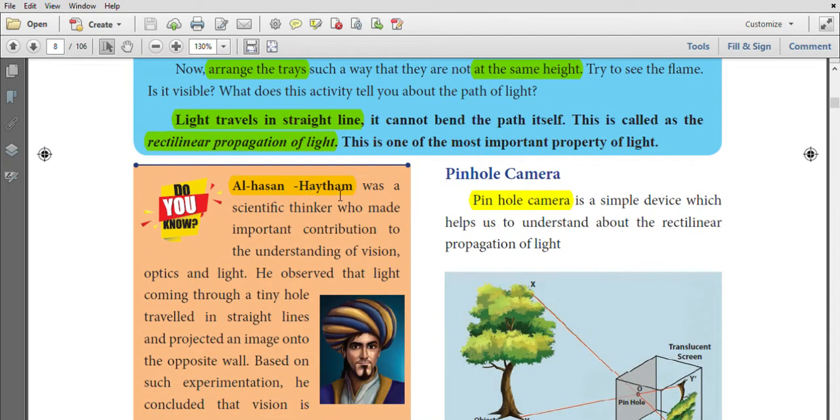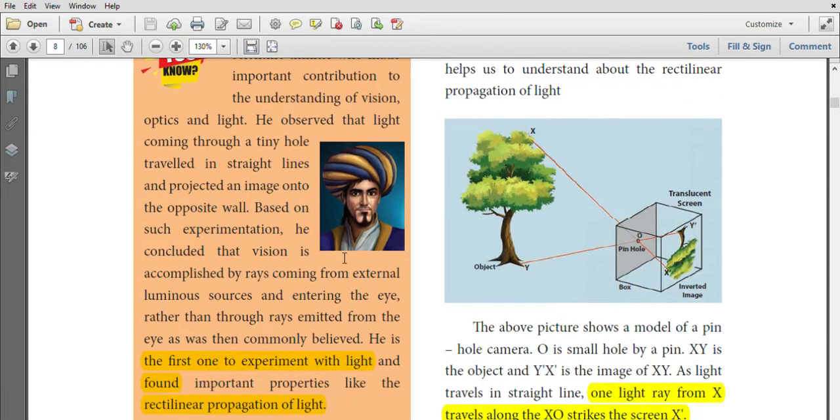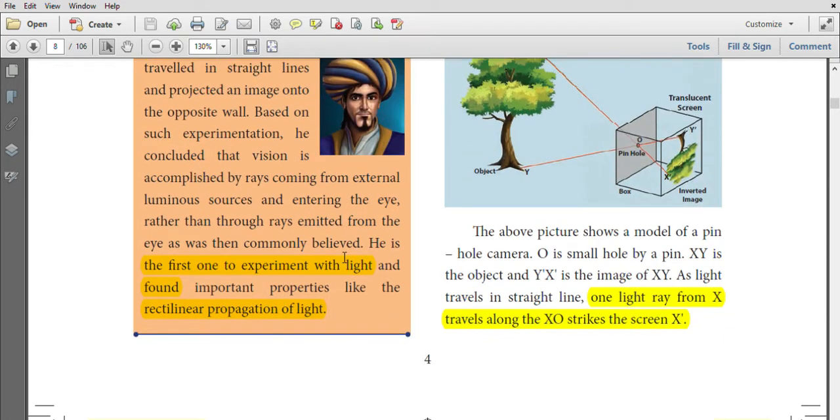Al-Hasan Ibn al-Haytham. He is a scientist who first performed experiments with light. He found that light propagates in a straight line, that is rectilinear propagation of light.